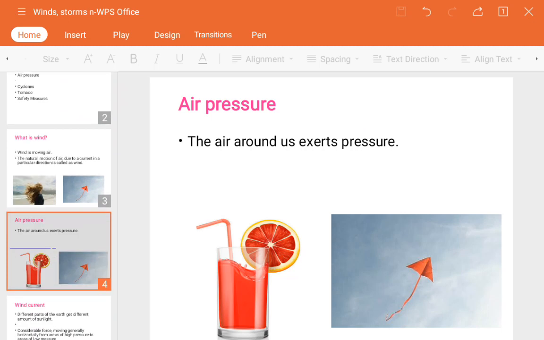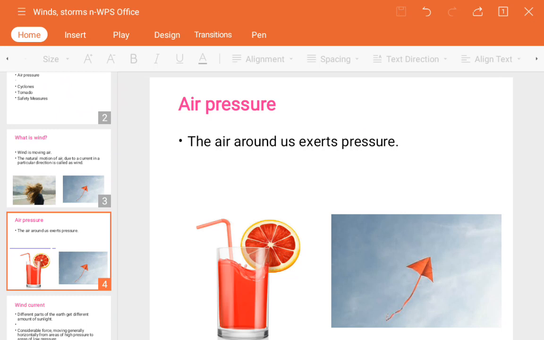Now, air pressure is what happens when increased wind speed is accompanied by decreased air pressure. So there is one sentence: if the wind speed increases, then the air pressure will decrease.